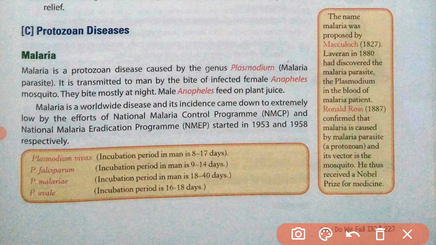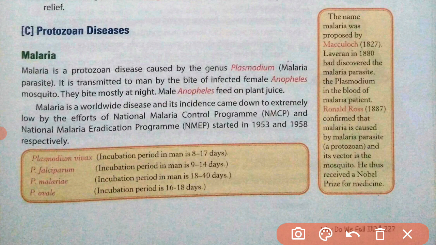Now here the malaria disease is caused by protozoa, and that protozoa name is Plasmodium vivax. The name of the protozoa which causes malaria is Plasmodium, and this Plasmodium is of different types like Plasmodium vivax, Plasmodium falciparum, Plasmodium malariae, and Plasmodium ovale. So there are many species belonging to the genus Plasmodium, and they all can cause the disease malaria.